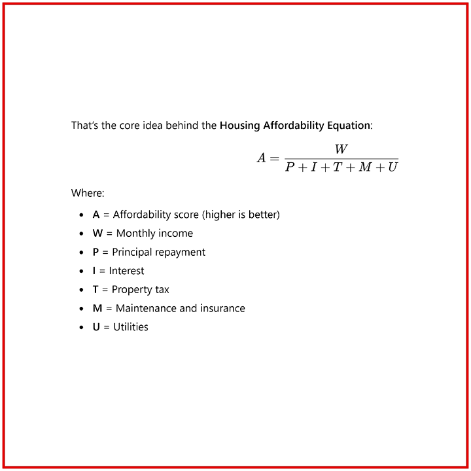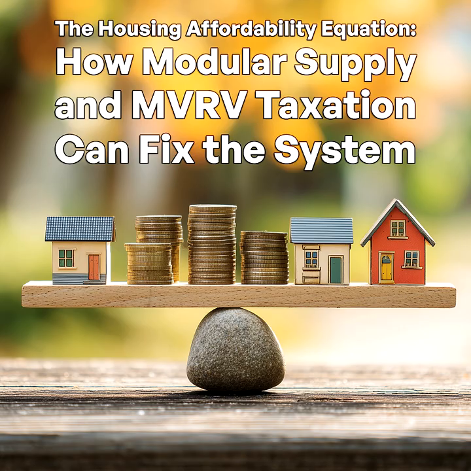This exposition argues that if we want housing to be functional, fair, and future-proof, we need to attack the structural drivers of unaffordability, not camouflage them with clever financing. That means reducing the cost of supply through modular or prefab construction, fixing property taxation by using a realized value model, or MVRV, instead of chasing speculative price spikes. Together, these interventions target the deepest layers of the affordability crisis, not with subsidy, not with debt, but with design, production logic, and incentive alignment.